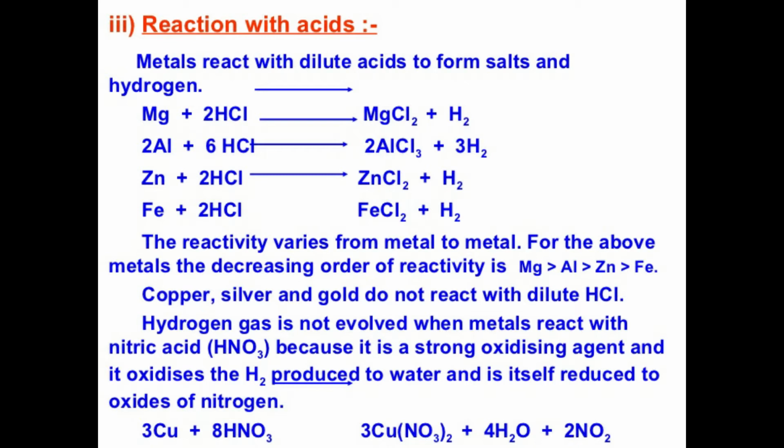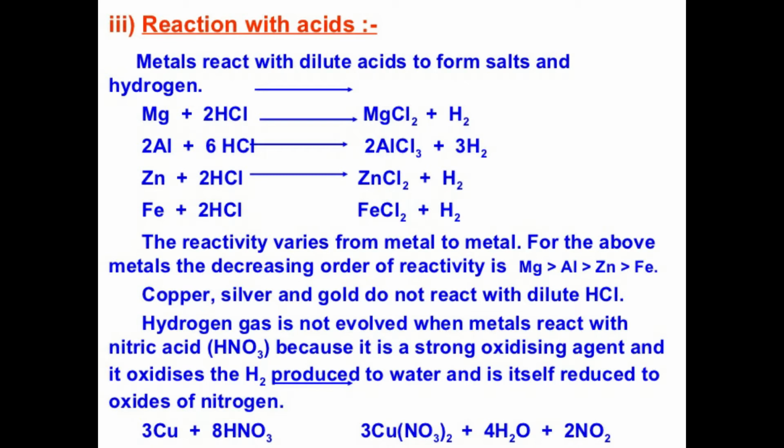Sodium metal reacts with hydrochloric acid violently to form sodium chloride salt solution and releases hydrogen gas. 2Na + 2HCl gives rise to 2NaCl + H2. Magnesium reacts with hydrochloric acid to form magnesium chloride, MgCl2, and releases hydrogen gas.